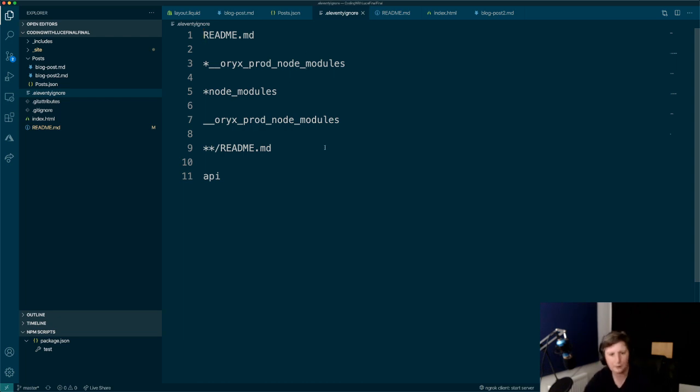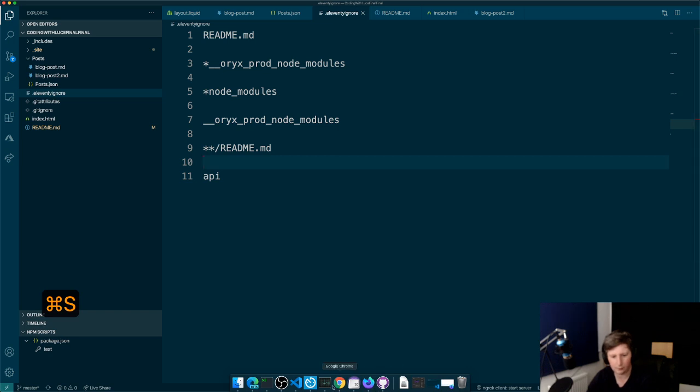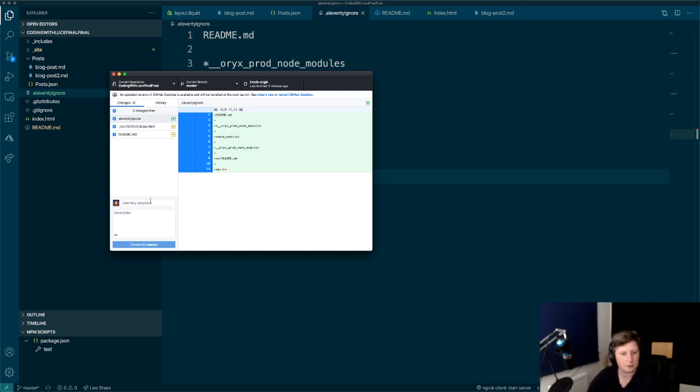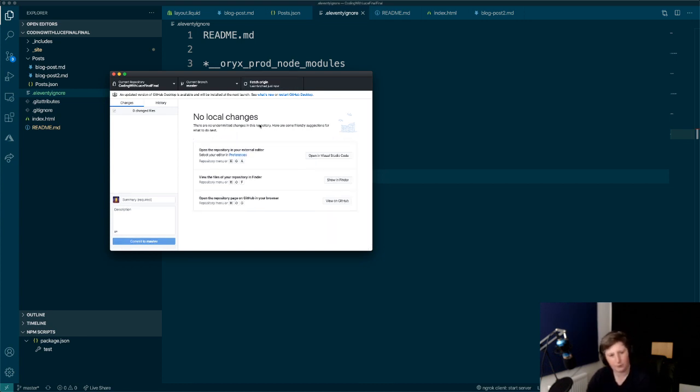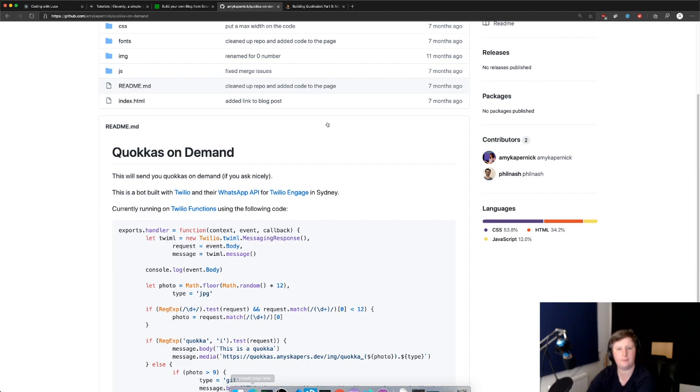We'll see. But yeah, so we've got this Eleventy ignore. So now we can go back to GitHub and we can push those changes. So, added some extra files in readiness for deployment. Commit to master. Do it. Once that's up, it should be okay. So now we can do the whole put it on the web thing.